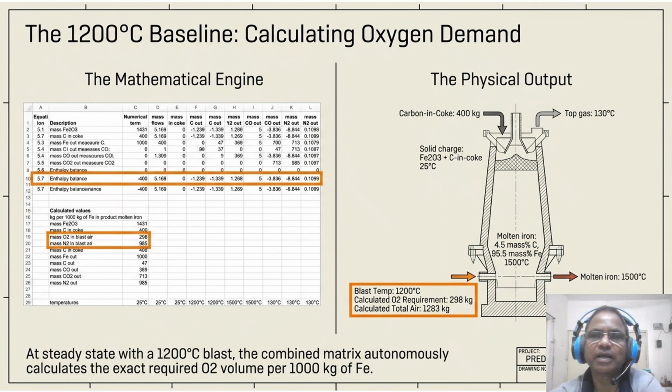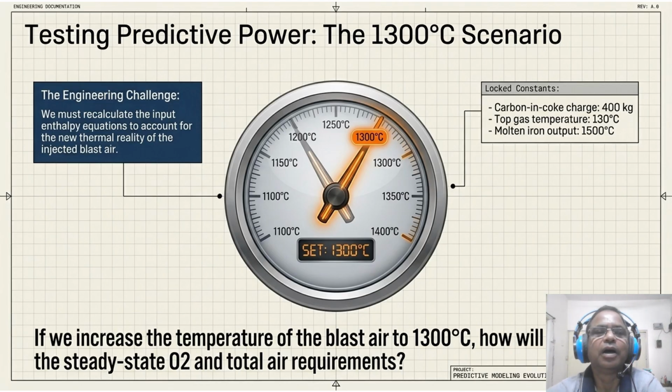So let's test that power by jumping to the 1300 degree blast scenario. So now coming to this testing predictive power, the 1300 degree centigrade scenario. So let's test the model. If we increase the blast temperature to 1300 degrees, shown by this orange needle, how does air demand change? We keep carbon and iron output constant, locked, but the thermal reality of the blast has shifted.